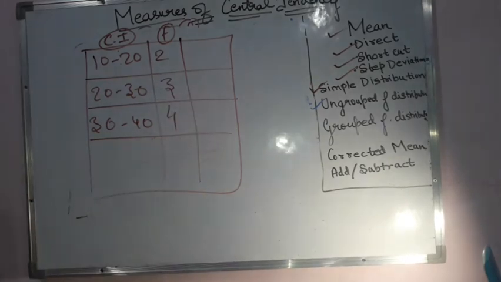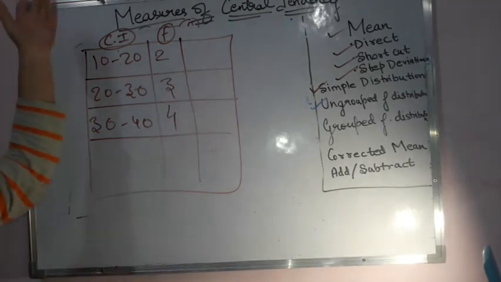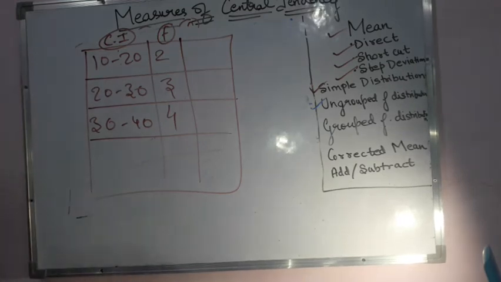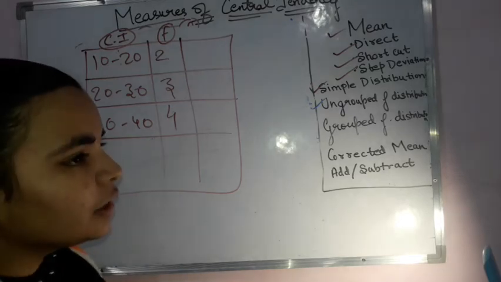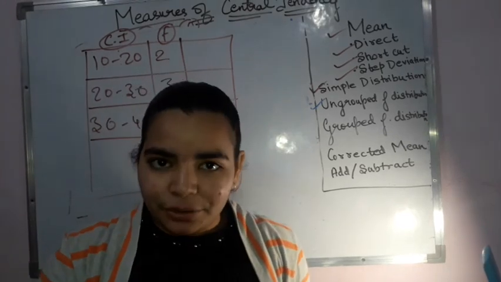Okay. Now there we were talking about x. Now where is the x in this case? So we will be finding out that x. Now how to get that x: I will be finding out the midterm. Midterm means the class mark. Class mark. You might have studied this term before also. If you haven't, then watch it right now. What is the class mark? Class mark is nothing but the mid value.